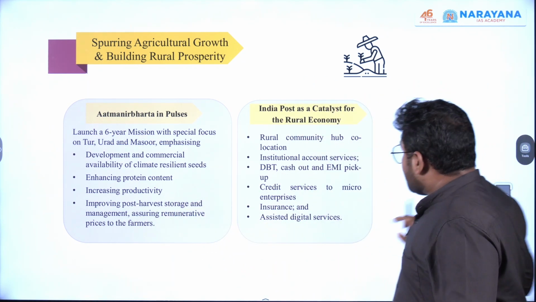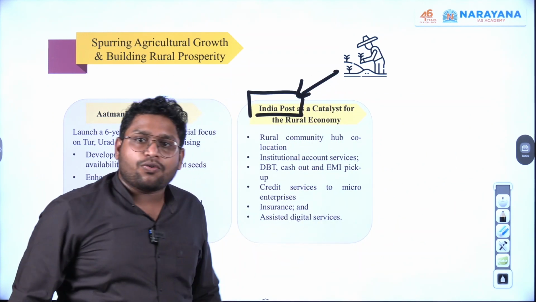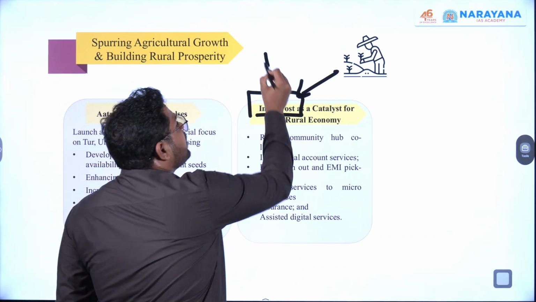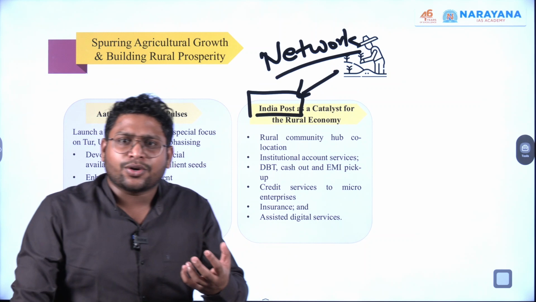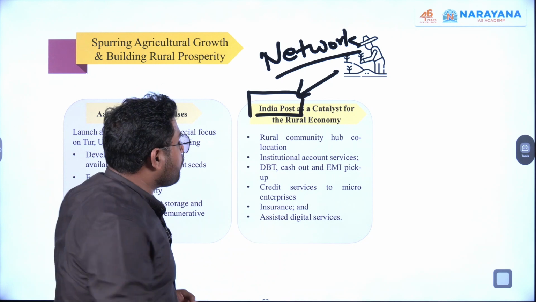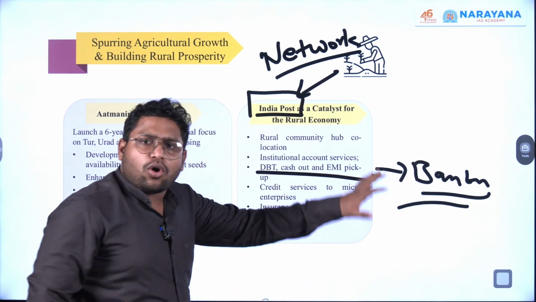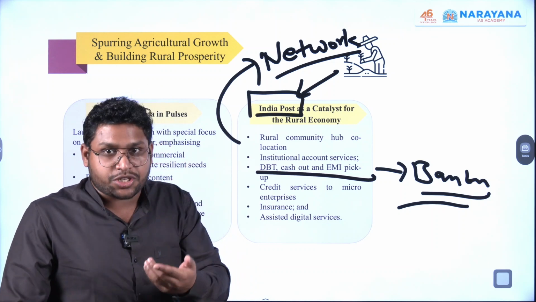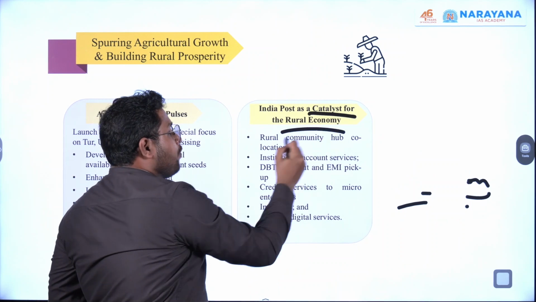Okay, then the next part, India Post as a catalyst for rural economy. You must have observed one thing. India Post has a really good network throughout India, and we have not utilized this network to its fullest. We are coming up with many schemes. We are working on the logistics part. We are working on the banking part. For all of this, if we can utilize the network of India Post, then that will be the right choice. So the government is saying now we are going to utilize India Post, and it will act as a catalyst for the rural economy.